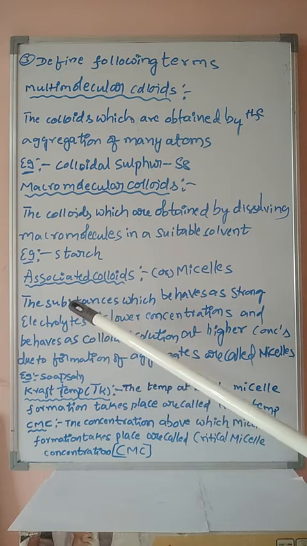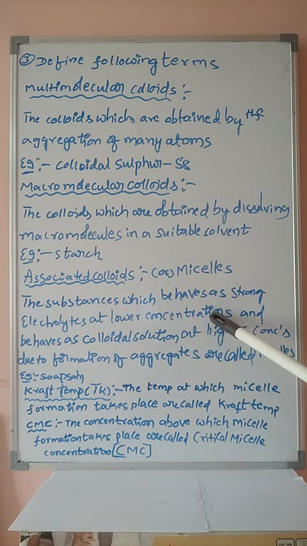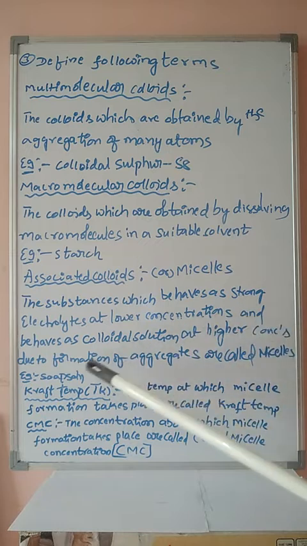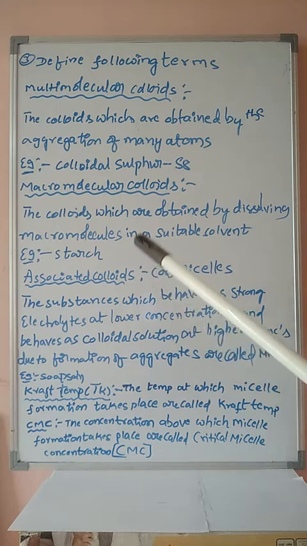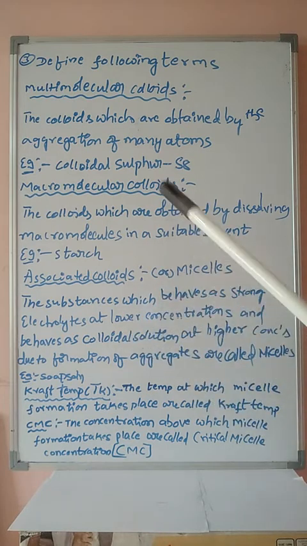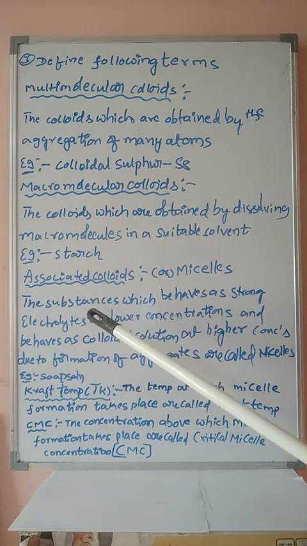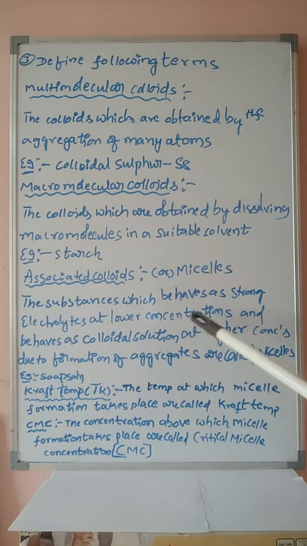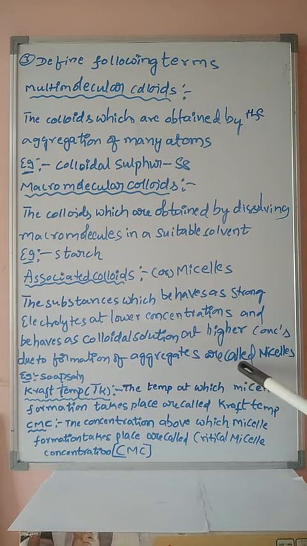Once again, the substances which behave as strong electrolytes at lower concentrations, that is highest dilution, and behave as a colloidal solution at a higher concentration due to formation of aggregates are called micelles or colloidal solution. Okay students, the substances which behave as strong electrolytes at lower concentrations and as colloidal solution at higher concentration due to formation of aggregates are called micelles.